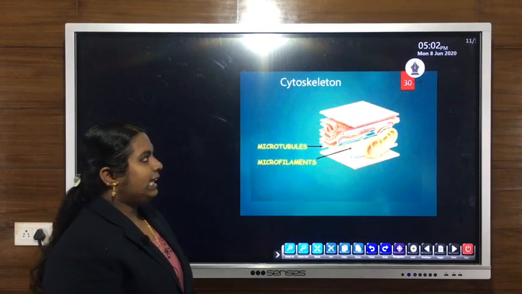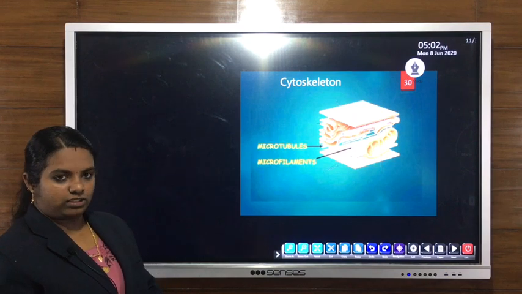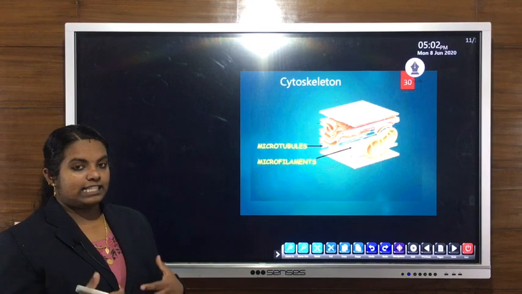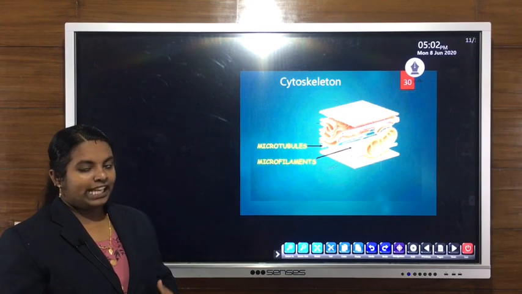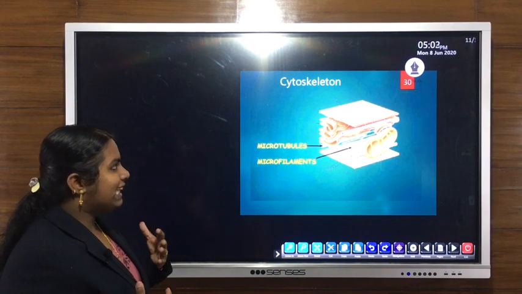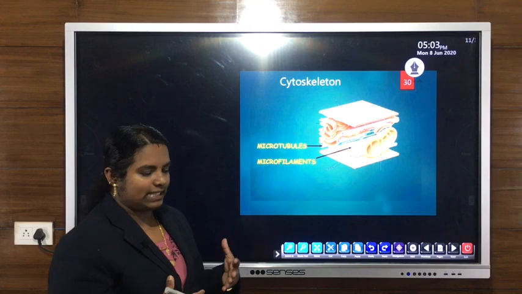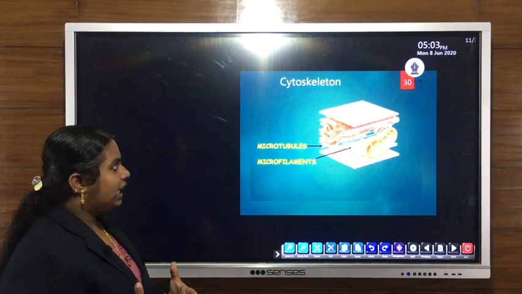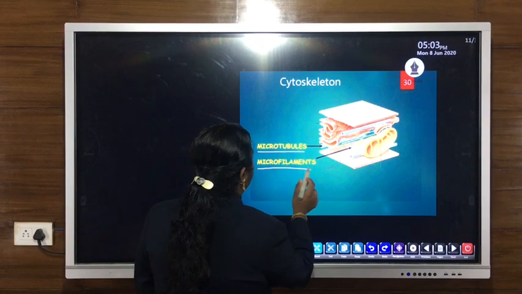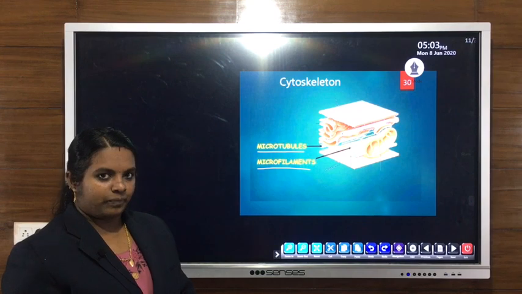Another cell organelle is the cytoskeleton. Like human beings and all other organisms have a skeletal framework, likewise the plant body also has a skeletal framework, known as the cytoskeleton.